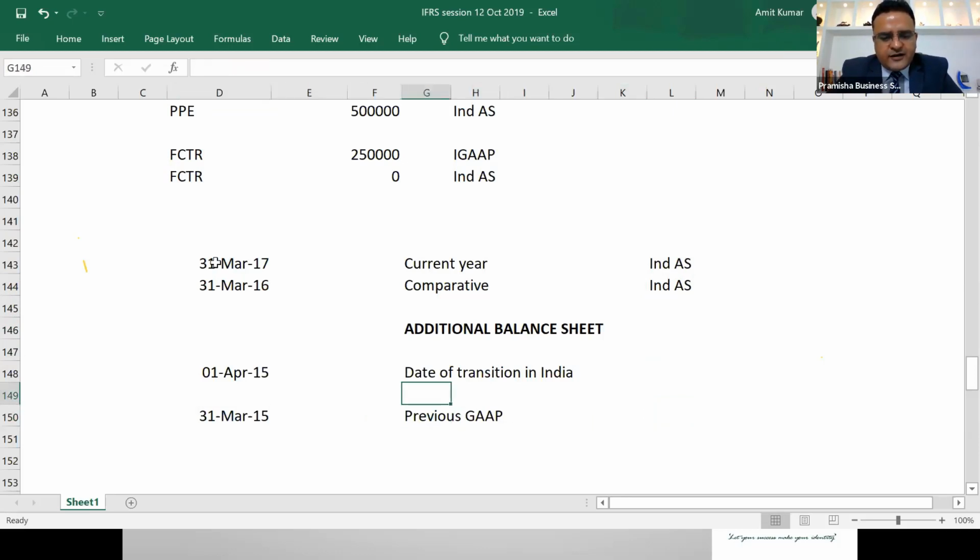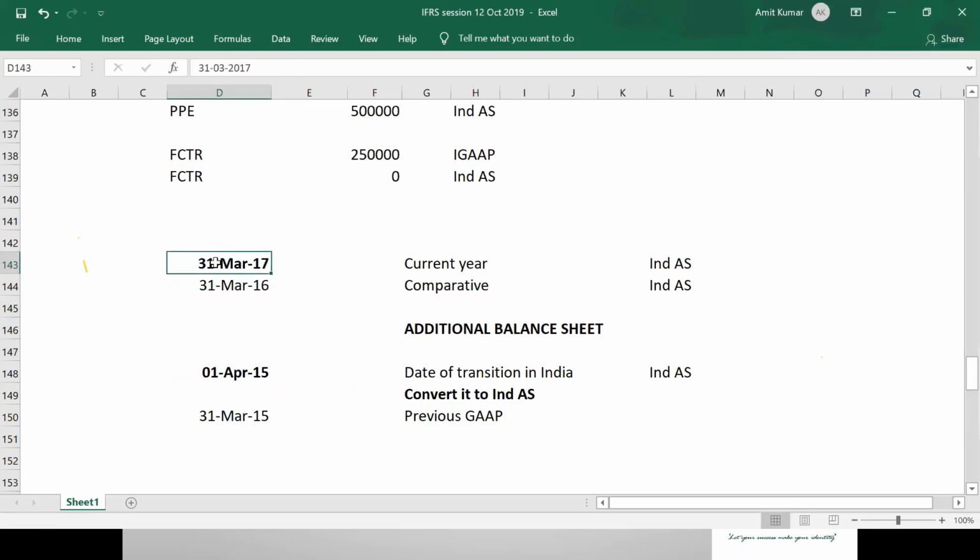We need to convert it to Ind AS and have a balance sheet of 1st April 15 on Ind AS. Your explanation makes sense. That should actually be the transition date.